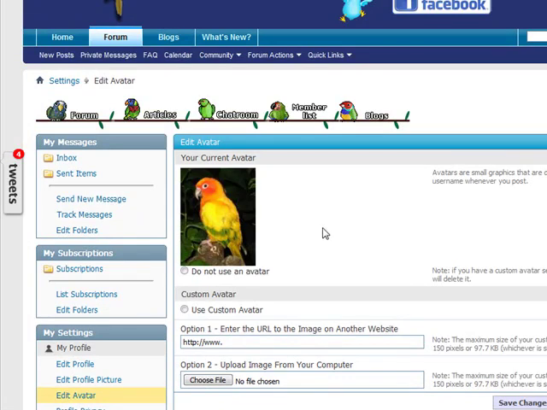Alright, here we have it. That is the avatar. This is my avatar, and it's going to be the avatar for quite a while, I think. I don't intend on changing it.